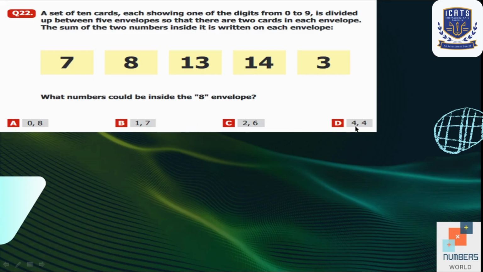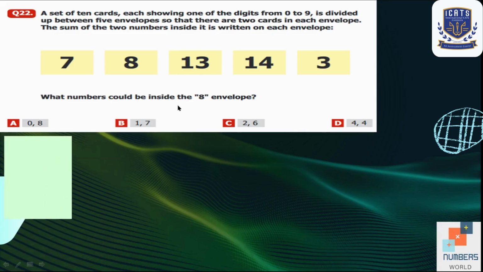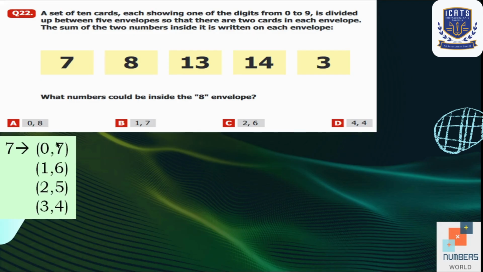D is not possible because the same number is repeating here. So we are going to consider our first 3 options. But before that, we are going to make pairs for each digit. Like 7 can be made by using these pairs. 0 plus 7 is equal to 7. 1 plus 6, 2 plus 5, 3 plus 4. All pairs add up to 7.